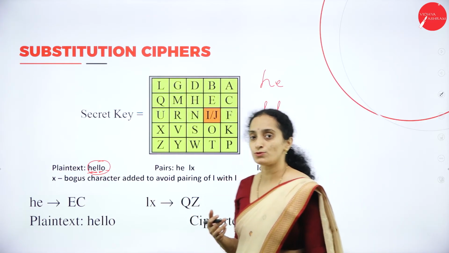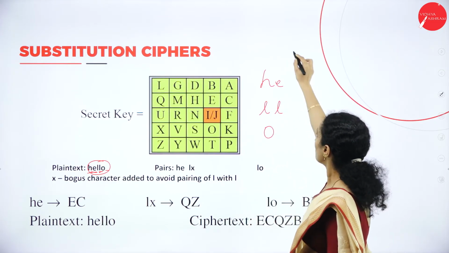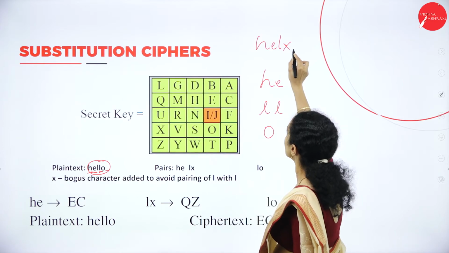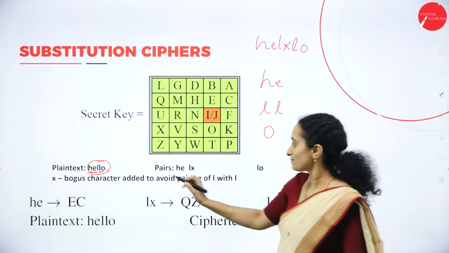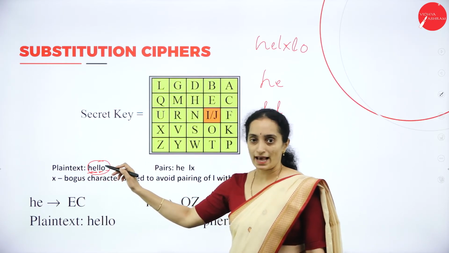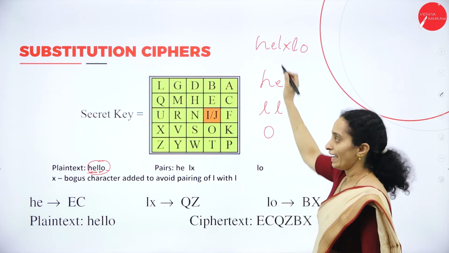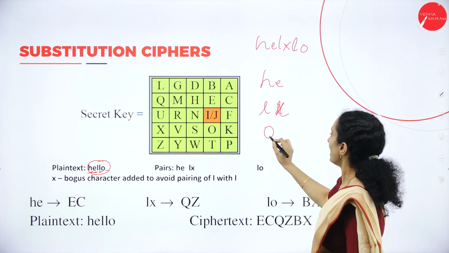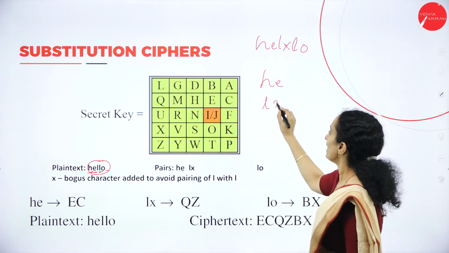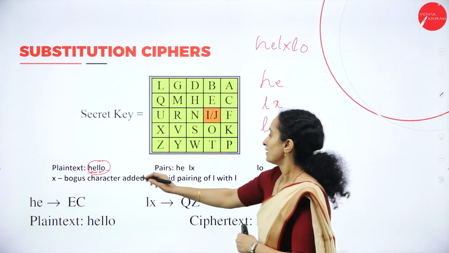That means you have to insert a bogus character between them. So instead of HELLO, we make it HELXLO. This X fulfills both conditions: the repetition of the character as well as the odd number of characters. Now the pairs will become HE, LX and LO.